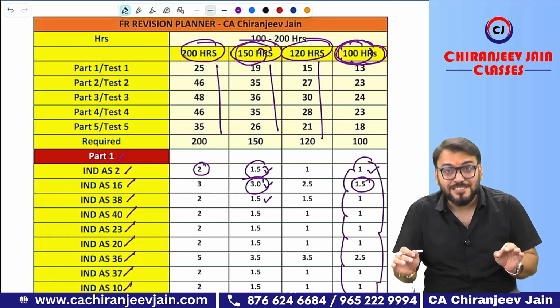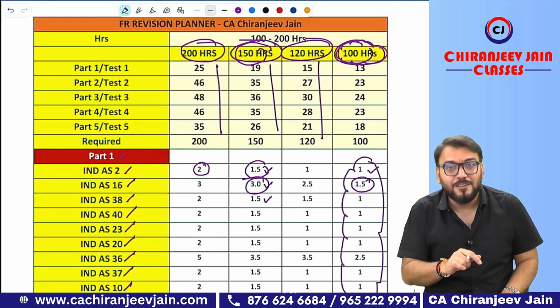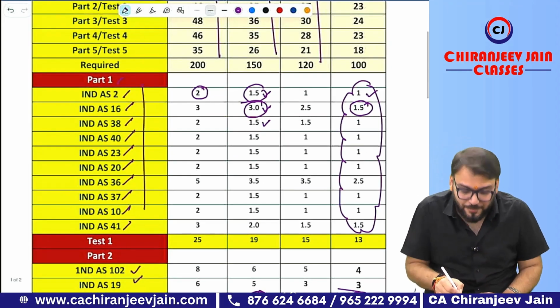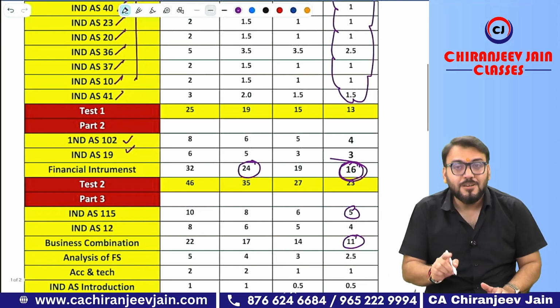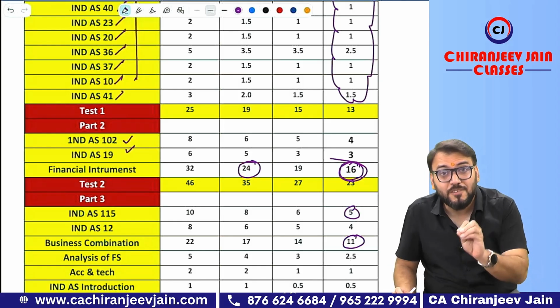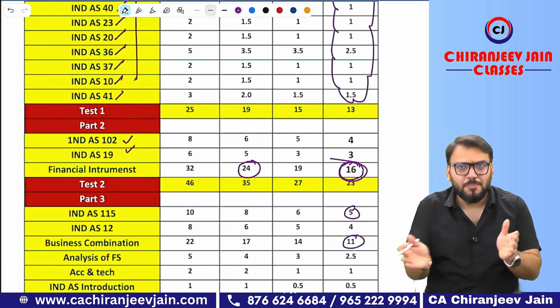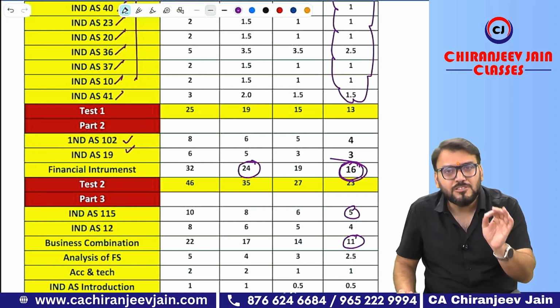Now coming to the last, that is an additional gift for the students who are following my plan. If you are following my plan, I have designed part-wise tests also. Means if you complete part 1, I'll conduct one test for all the chapters covered in part 1. Part 2, another test. Part 3, another test. I'll conduct 5 chapter-wise tests as per ICAI requirement covering 100 marks. Once part 1 is completed, you can attend a test for 3 hours. Write it down and do self-assessment.